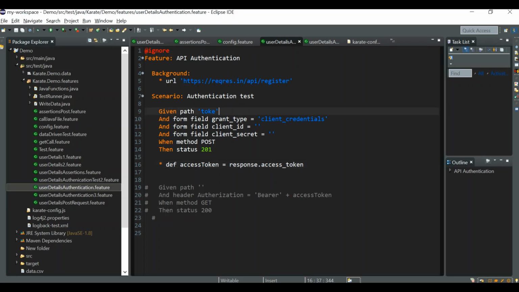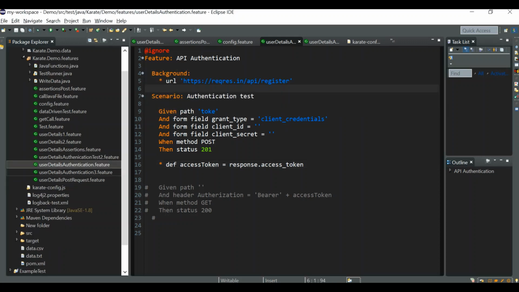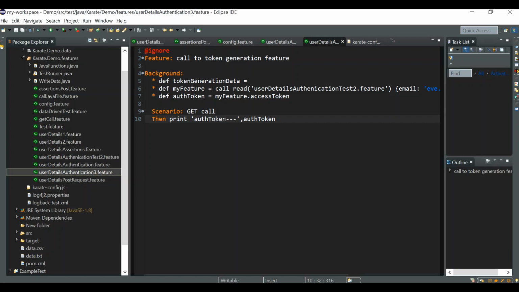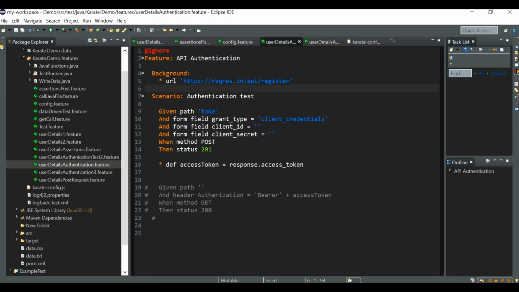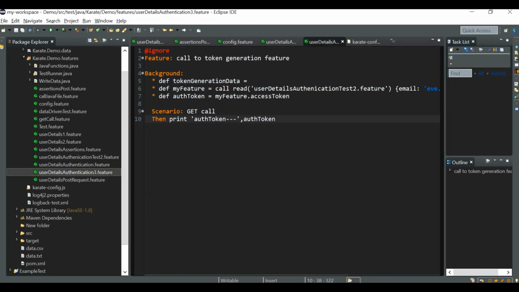We are calling this particular feature, that is the user details authentication feature, from the user details authentication 3 dot feature, right? We're calling that feature from the external file and then finally storing the access token in a different variable, that is auth token. And we make use of this auth token in this particular feature. This should not be ignored, but you can ignore the user details authentication dot feature, otherwise it will be called twice. I had explained all these things in that video, and if you want you can refer to it.